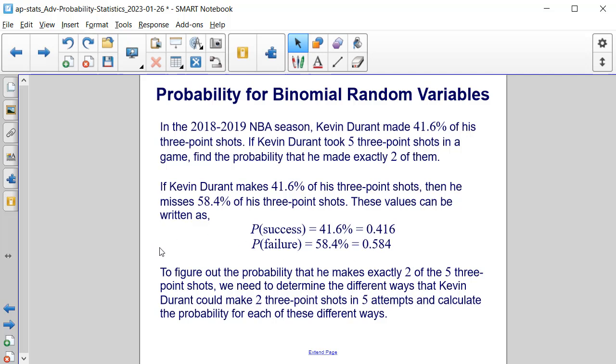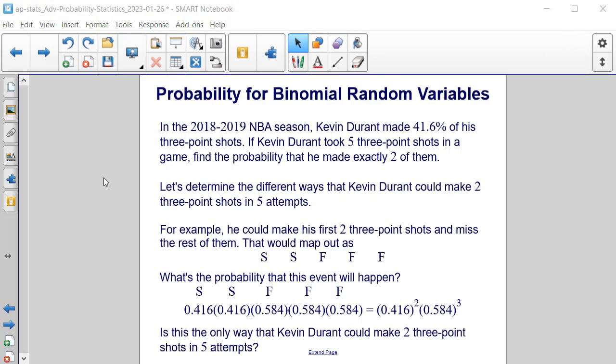To figure out the probability that he makes exactly 2 of the 5 three-point shots, we need to determine the different ways that Kevin Durant could make the 2 three-point shots in 5 attempts, and calculate the probability of each of these different ways. So let's determine the different ways that Kevin Durant could make 2 three-point shots in his 5 attempts. For example, he could make his first 2 three-point shots and miss the rest of them. This would map out as success, success, failure, failure, failure.